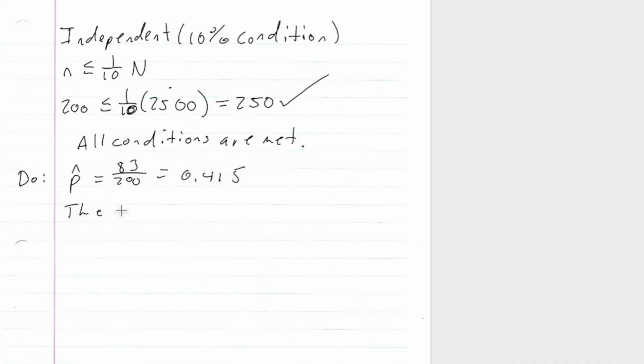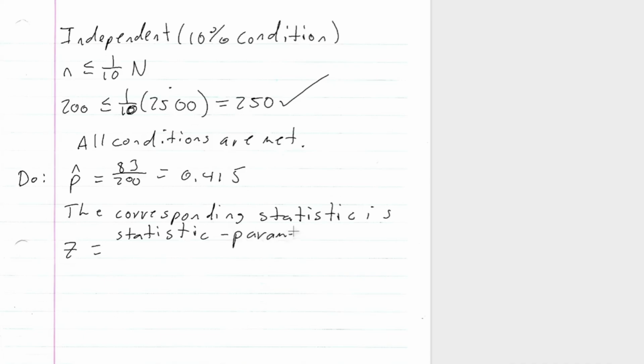And the corresponding statistic is, so this is z is equal to the statistic minus the parameter, all over the standard error of the statistic.